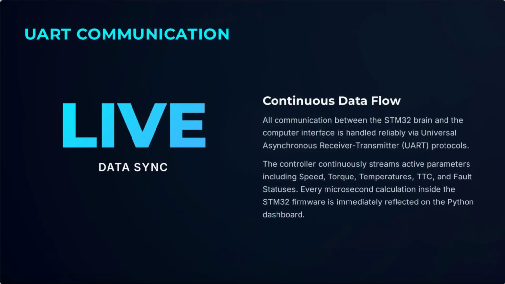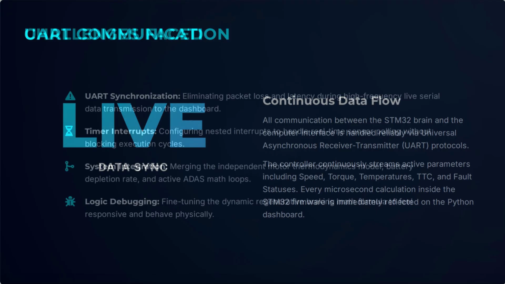Now let us see about the UART communication. Communication between STM32 and the dashboard is performed using UART. UART continuously transfers all vehicle information such as speed, battery percentage, torque, motor temperature, obstacle distance, collision warning, alarm priority, and fault status. The dashboard receives this information and updates every parameter in real time.